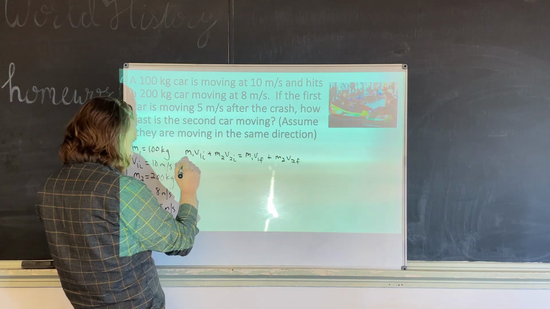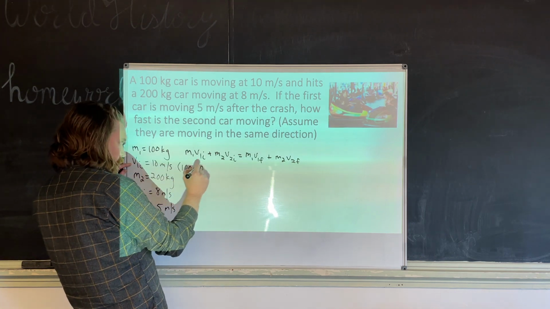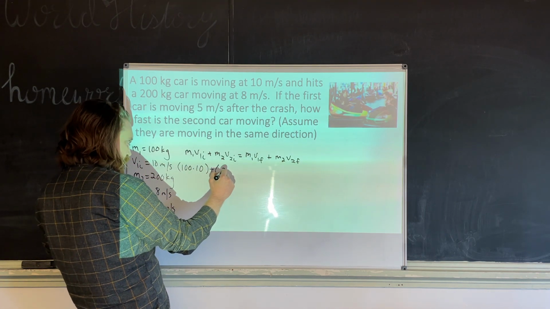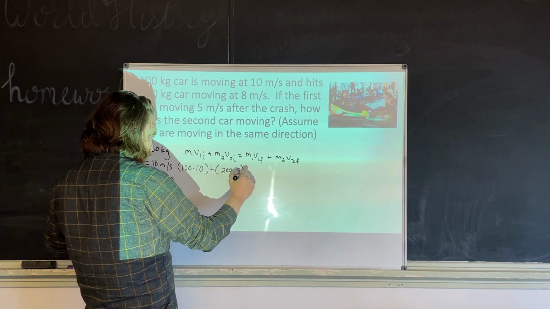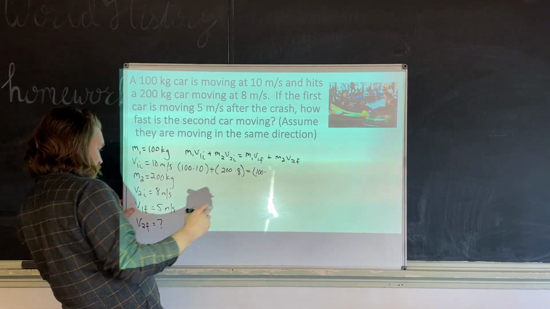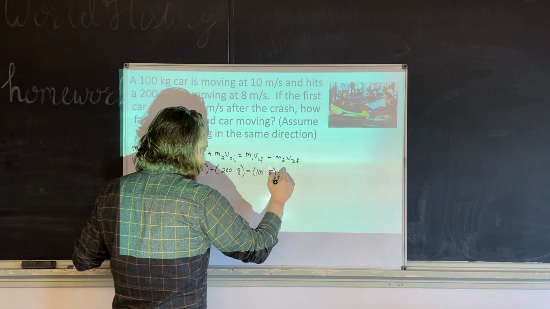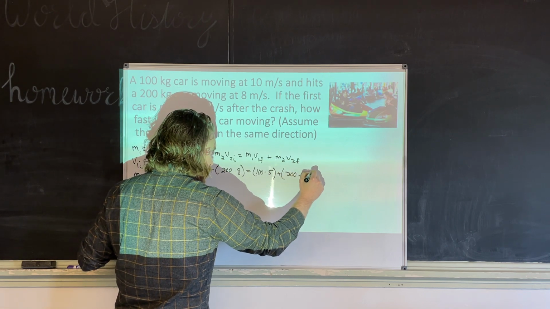M1 is 100 times its initial velocity, which is 10, plus mass 2 is 200 times its initial velocity, which is 8. That equals M1, which again is 100, times its final velocity, which is 5, plus M2, which is 200, times its final velocity, which is what we are looking for.